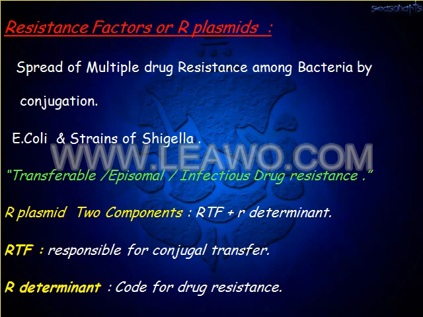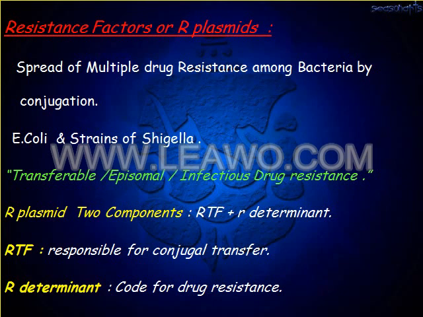The next medically important transfer factor is the resistance factor or plasmid. So how does drug resistance from one bacterium to another bacterium take place? The spread of multiple drug resistance among bacteria by conjugation. This was first observed between Escherichia coli and strains of Shigella. So this resistance is in the form of transferable, episomal or infectious drug resistance.